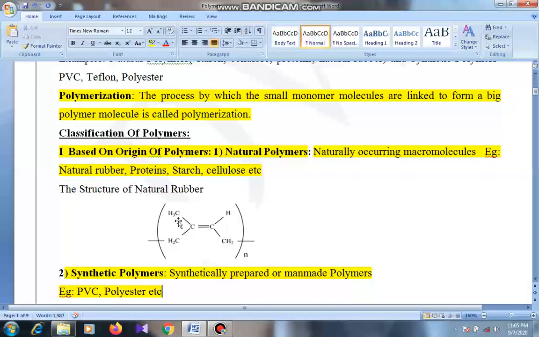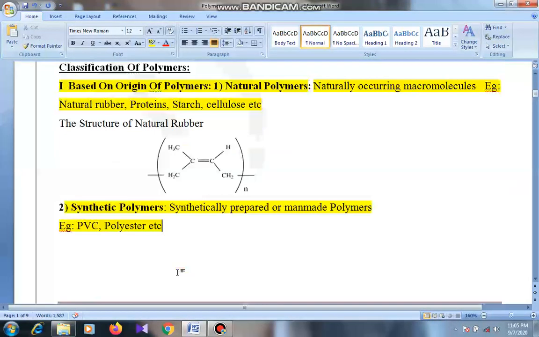Natural rubber has isoprene units. This is the polymer structure of natural rubber prepared from the monomeric unit 2-methyl-1,3-butadiene. After the formation of polymer, the double bond shifts to this position. Synthetic polymers, synthetically prepared, are man-made polymers, PVC, polyvinyl chloride, polyester. These are the two classifications based on origin of polymers.